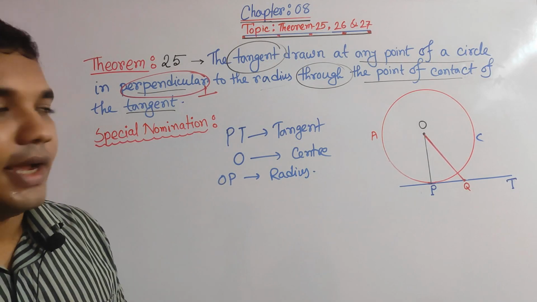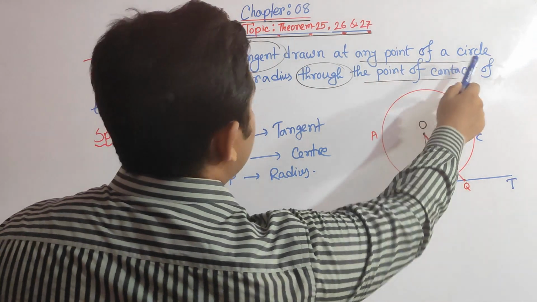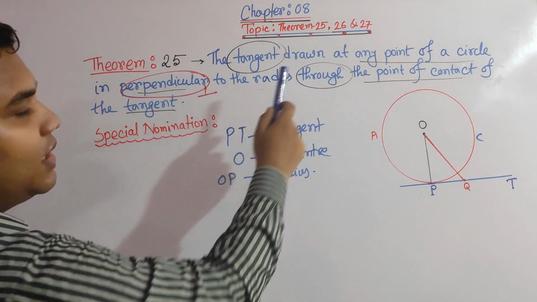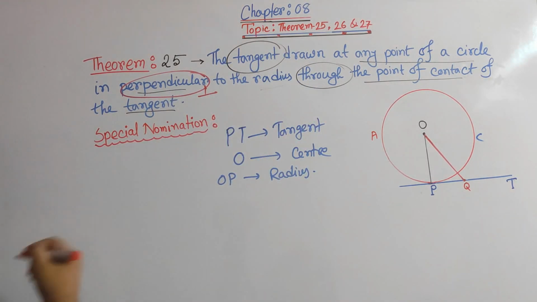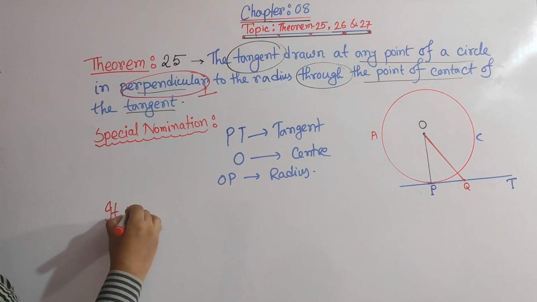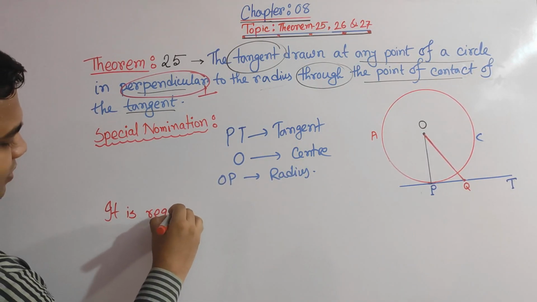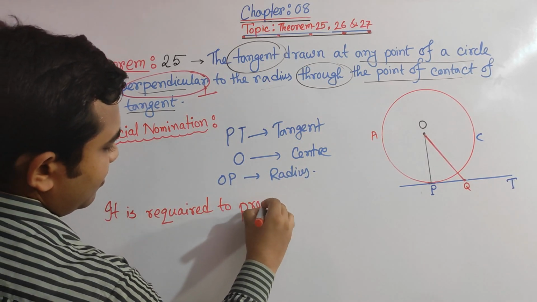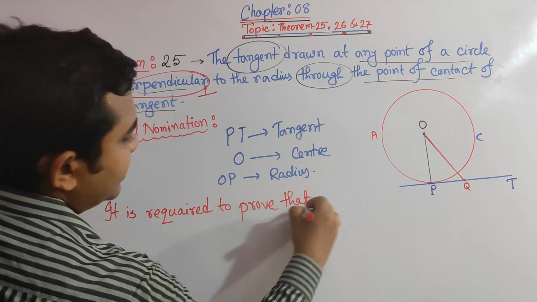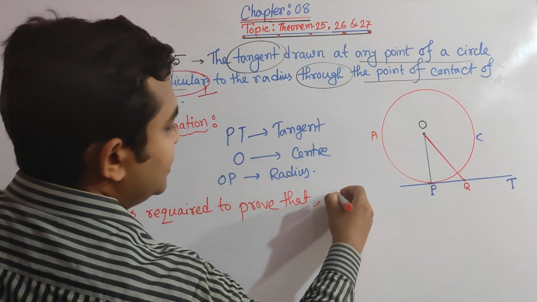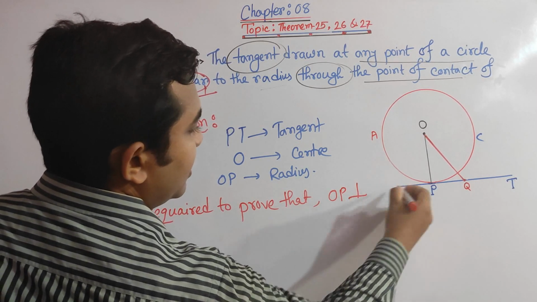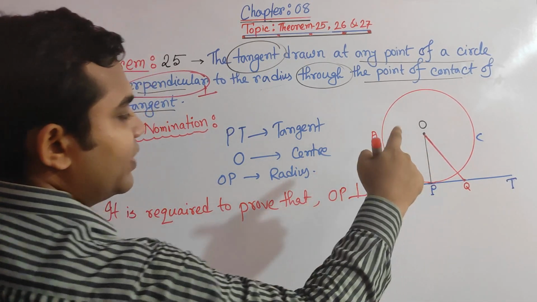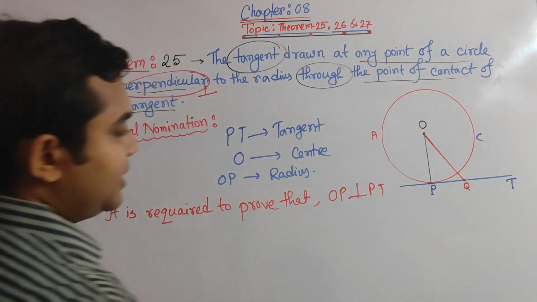and we need to prove that the tangent is perpendicular to the radius. So we have to prove that, or it's required to prove that our radius OP is perpendicular to our tangent PT. So OP is our radius which is perpendicular to our tangent.